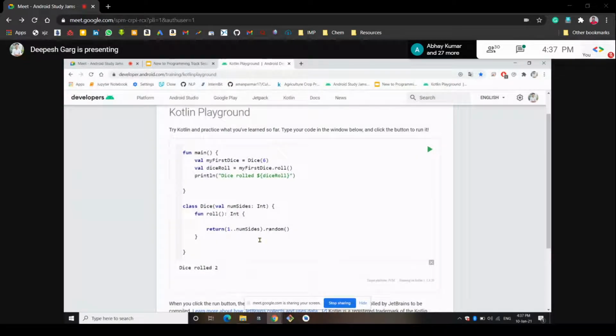So that was all about classes and objects in Kotlin. You must have understood it. Now what we will be doing is creating the dice roller app. You have got this concept, you have understood this concept. Now we will open Android Studio here, and then we will be developing that app. Let's open it.